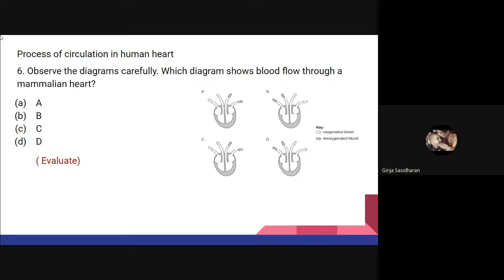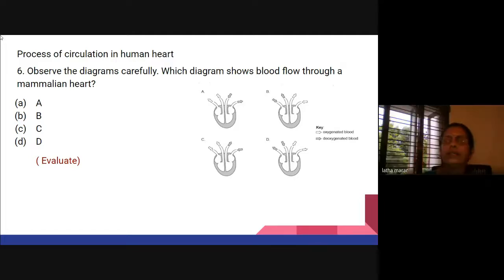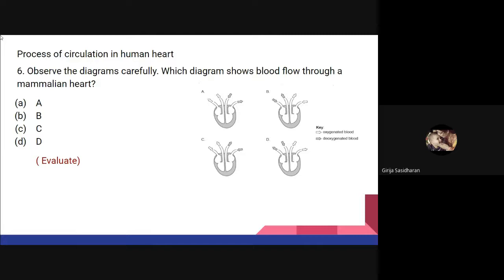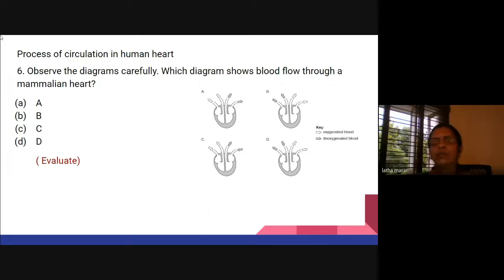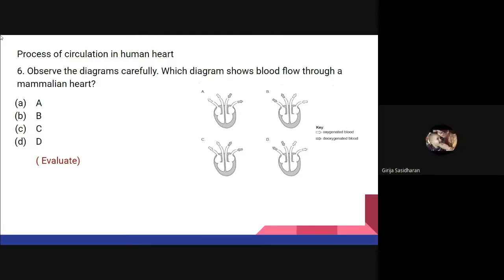Excuse me, ma'am. I have a question, ma'am. How can you differentiate the four-chambered heart of birds and mammals? Both of them have four-chambered hearts. Birds and mammals you can't distinguish, ma'am. Yes, both of them are having four chambers. So how can we differentiate the heart of a bird and the heart of a mammal?